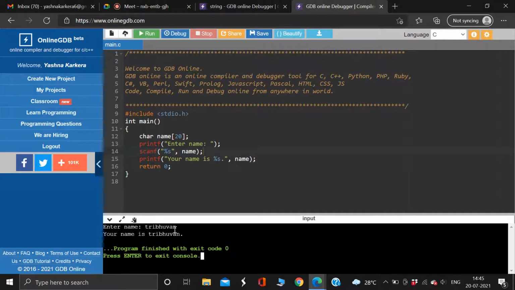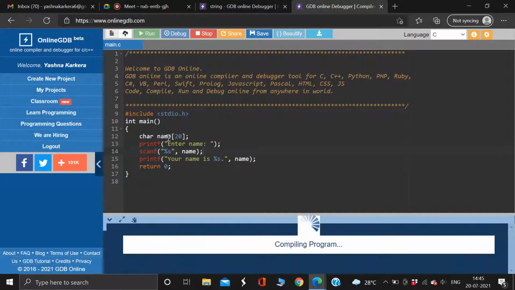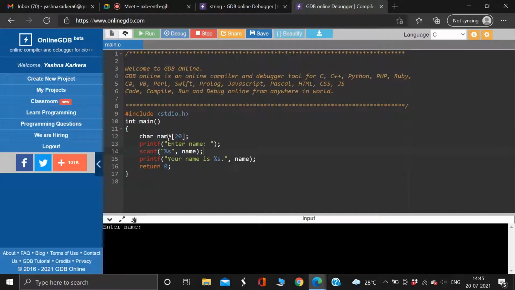It should show Tribhuvan. Now I'll try to do something very funny. I'll write 3 or 4 of your names and check if this is going to work, because I'm giving the size as 20. Let us see if it's going to work if I give more than 20 characters. Okay. Now I'll club a few of your names.